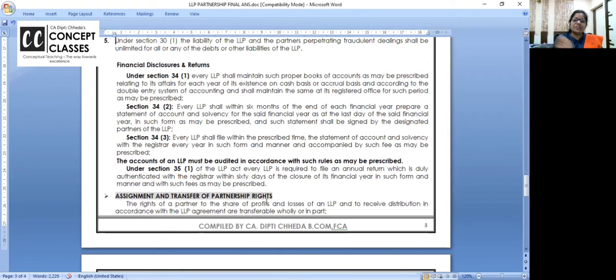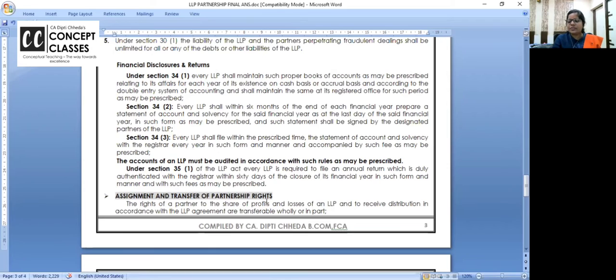Because there is the ROC, okay. And write one more question: what are the cases when LLP will be winding up? Sometimes voluntary will come later, but these are the two questions which are repeatedly asked. And the third hot favorite is the liability of the designated partner. Okay, any doubt till here?